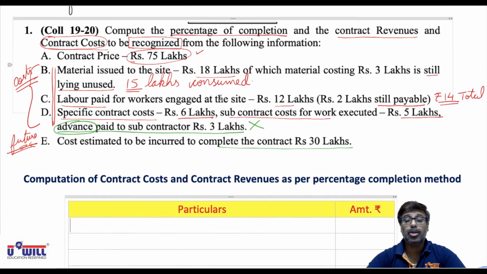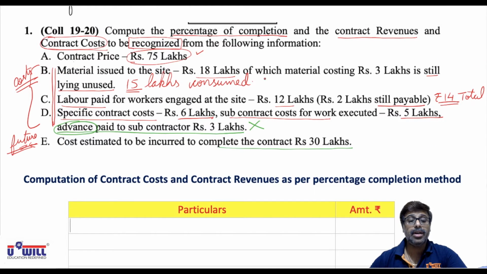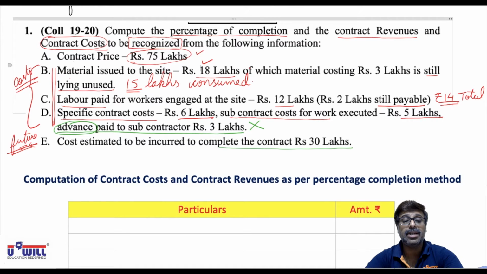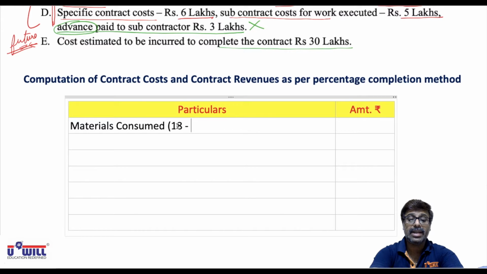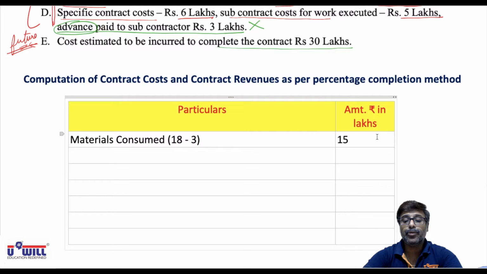First, let us find the total cost incurred up till now. So materials of 18 lakhs have been spent minus 3 lakhs unused, so 15 lakhs have been consumed. All of you write down materials consumed 18 lakhs minus 3 lakhs, that is 15 lakhs. Here we write rupees in lakhs. So 15 lakhs is the material already consumed by now.